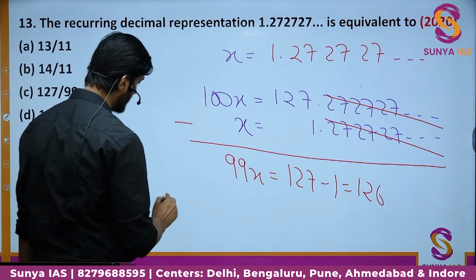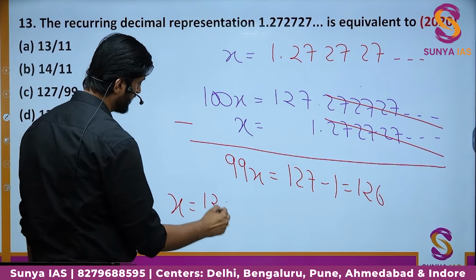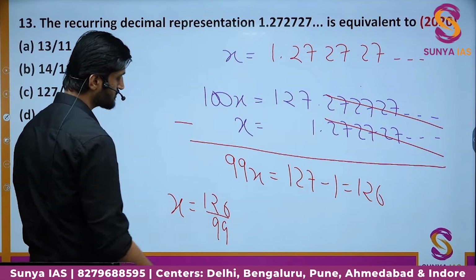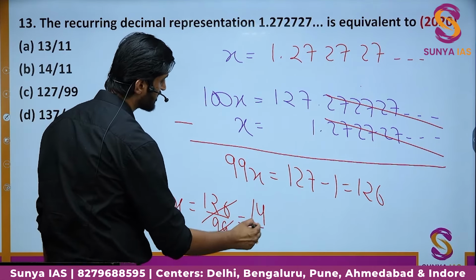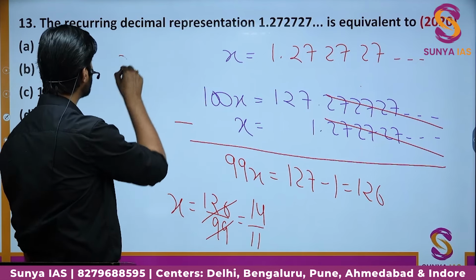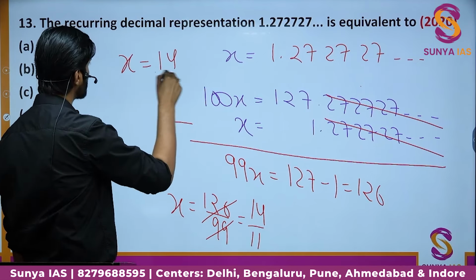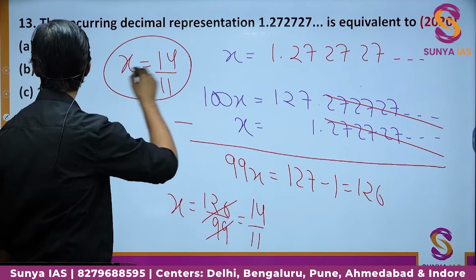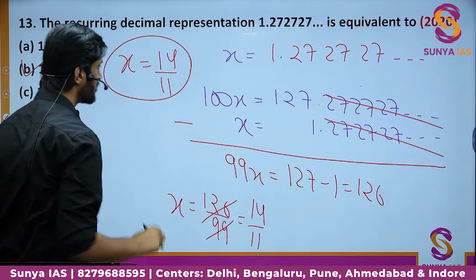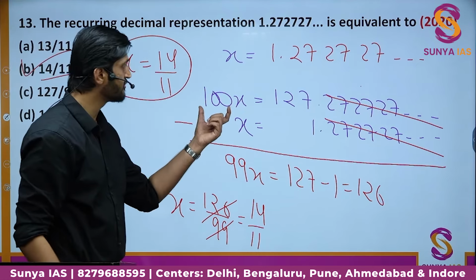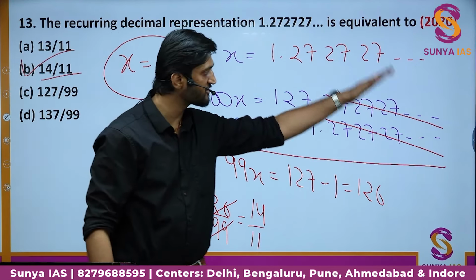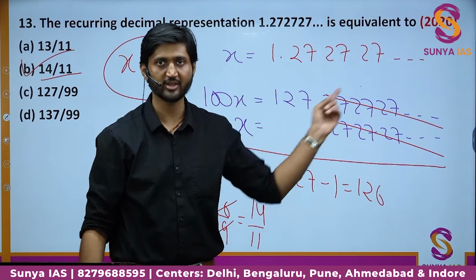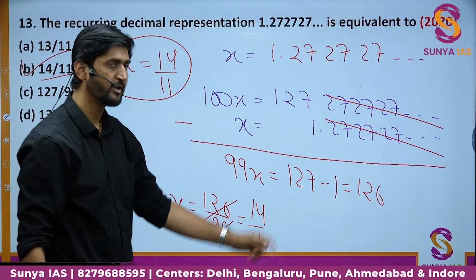If you find the value of x, it will be nothing but 126 by 99. If you cancel them out by a factor of 9, this value will go 14 times, this will go 11 times, and the value of the decimal will come out to be 14 by 11, which is nothing but option number B. So in this question, what we did, we just multiplied it by 100 so that this 27 part can come out and we can just cancel out the remaining decimal part. Okay, that is the basic idea of this particular question.